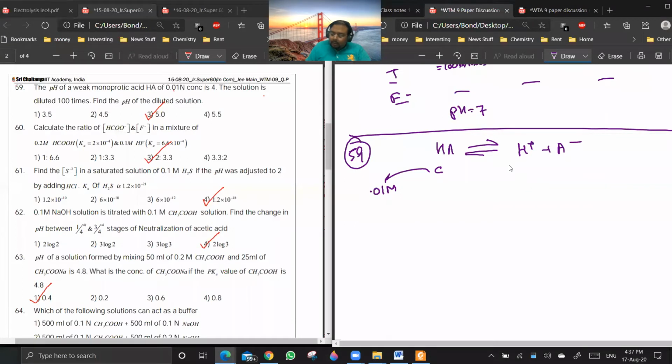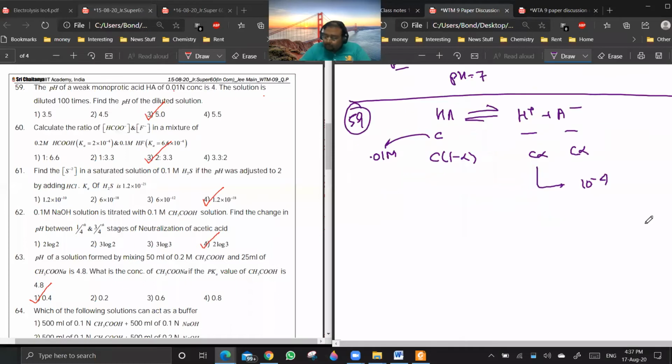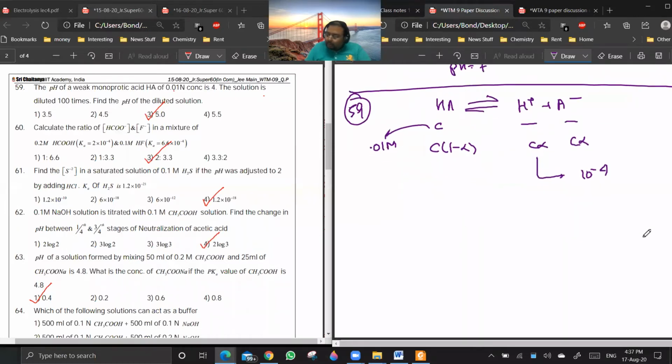Okay, so initially C, 0, 0; then C into 1 minus alpha, C alpha and C alpha. Now you see it is given that this C alpha is equal to 10 to the power minus 4. The pH is 4, so the concentration of H plus is 10 to the power minus 4. Now you see, what is the value of alpha?